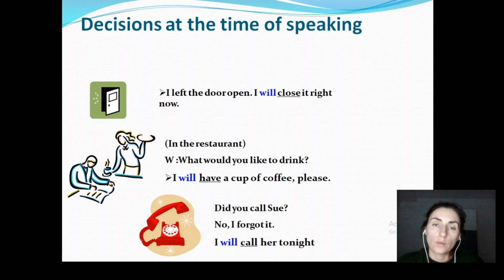First, let's see, when do we use the future simple? We use it when we make decisions at the time of speaking. So something that we have not yet planned. This is very important. Something that we have not planned. Here are some examples and situations.